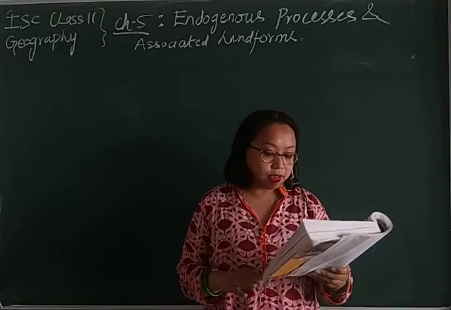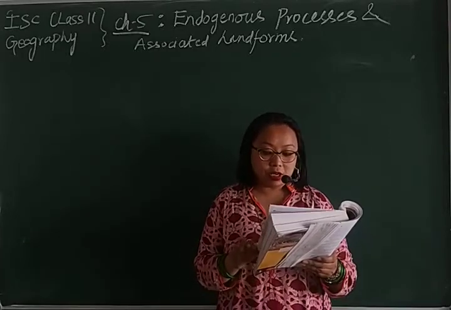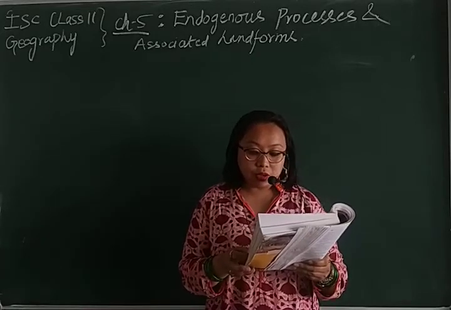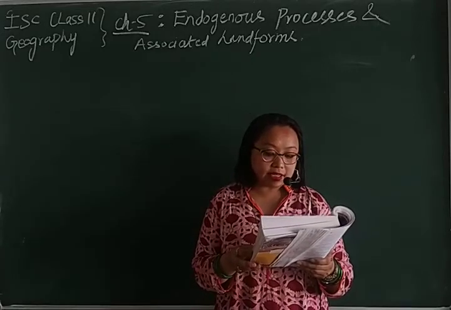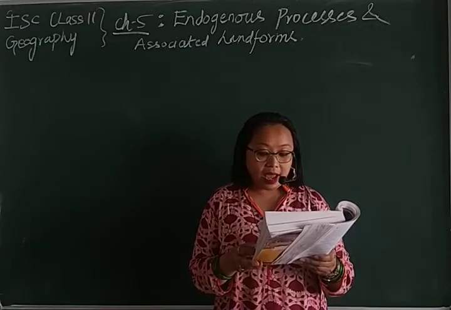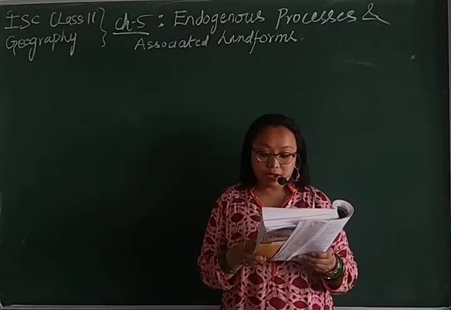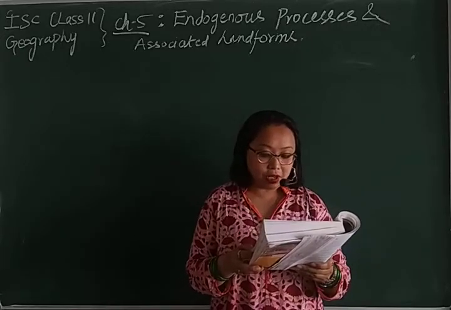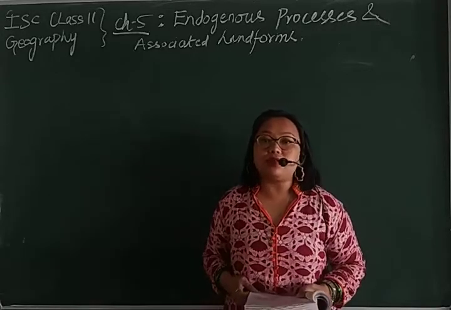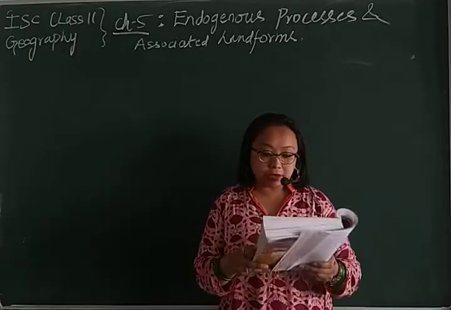According to Professor Pinch, a mountain is a land block whose height is at least 900 meters above the sea level, and its slope makes an angle of 25 to 35 degrees with the horizontal plane. So basically, one of the professors has defined what a mountain is, right?